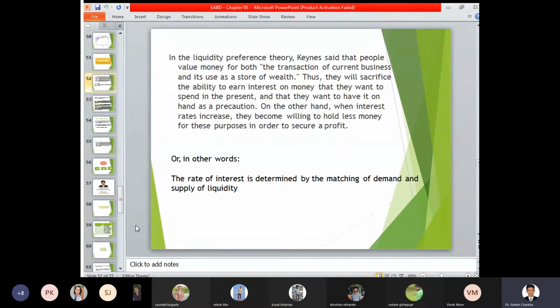Thus, people sacrifice the ability to earn interest on money that they want to spend in the present, and they hold it as a precautionary measure. If a person is holding a sum of money in liquid form, for example 10,000 rupees in cash, will it generate returns for you? No. The money available in cash form cannot generate interest, and it cannot generate any investment return or revenue for you.